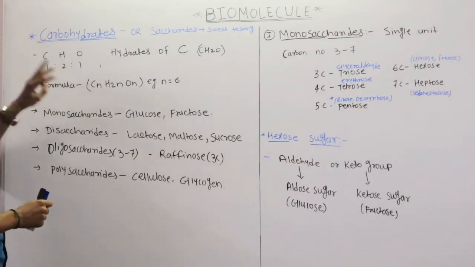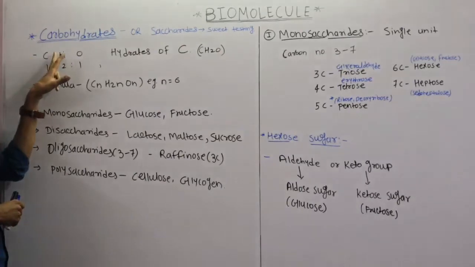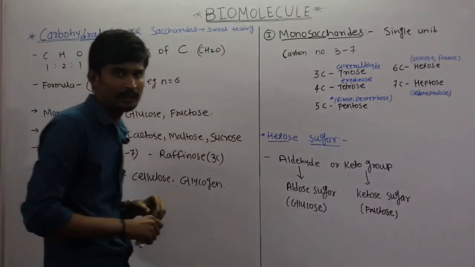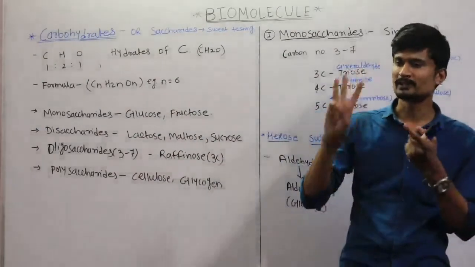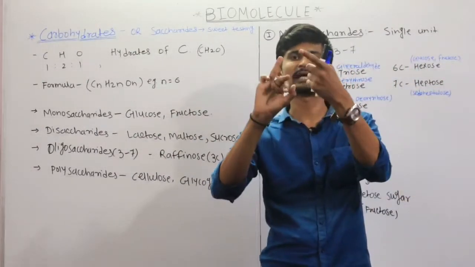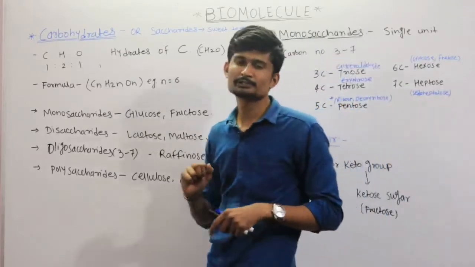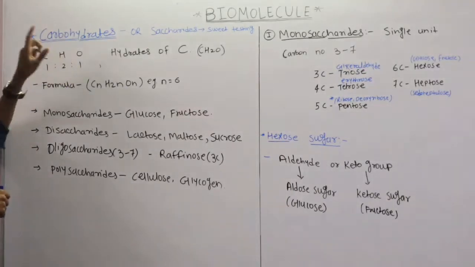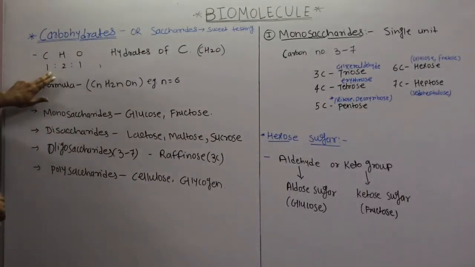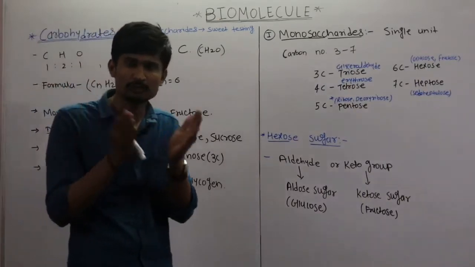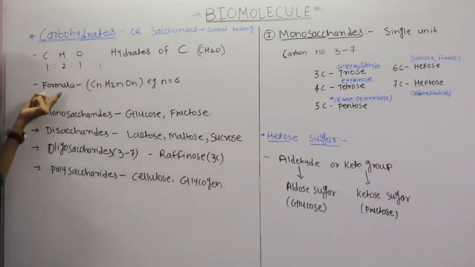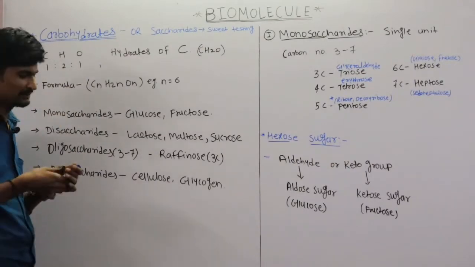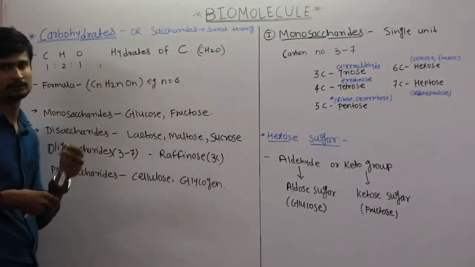Now there are three atoms in carbohydrates, that is carbon, hydrogen and oxygen. So carbohydrate is basically made up of these three components, carbon, hydrogen and oxygen. And there is a ratio of carbon, hydrogen and oxygen. These are observed in the ratio of 1:2:1, that is 1 carbon, 2 hydrogen and 1 oxygen. So the formula of the carbohydrate becomes CnH2nOn.